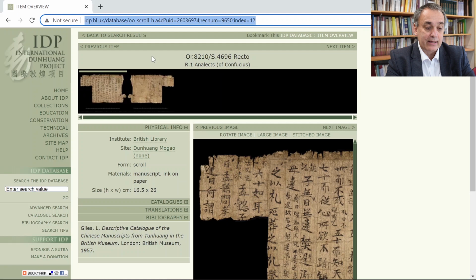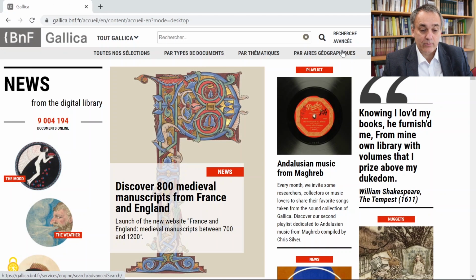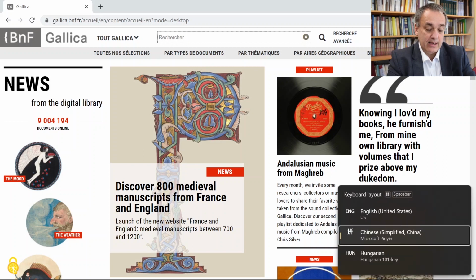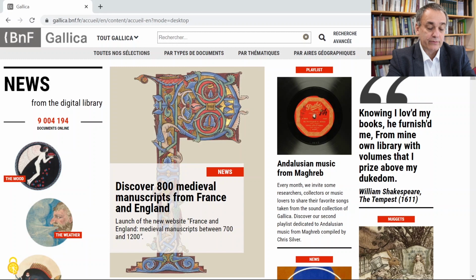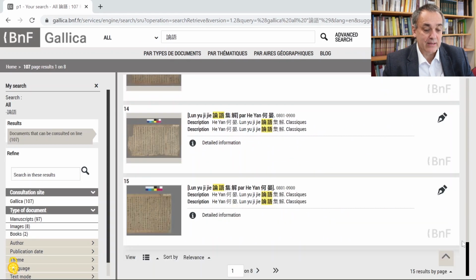Now if we go to Gallica, the digital library site of the National Library of France, then we can search for manuscripts in this search window. And say if you're interested in something like the Analects of Confucius, then you can type in Lunyu and search for it. And you will find 8 pages of hits. That's already more than what we found on the IDP site.